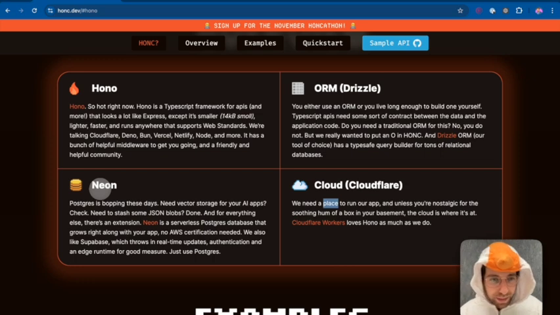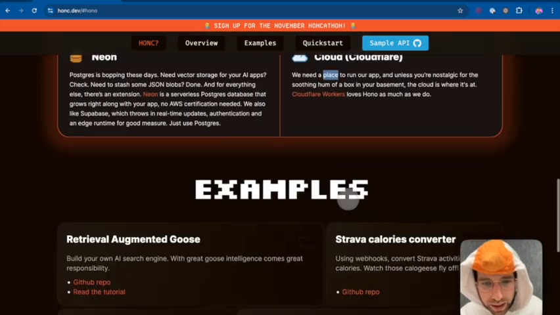And their entire philosophy of building is very in line with Cloudflare Workers, which are also serverless. They have an HTTP connection client from Cloudflare Workers that plays very nicely with DrizzleORM and Hono, and avoids some of the pitfalls of having to establish a Postgres connection from a serverless function like a Cloudflare worker. So that's our stack, and I think we'll have to explain what I meant by semantic search in a little bit, but let's just get started.